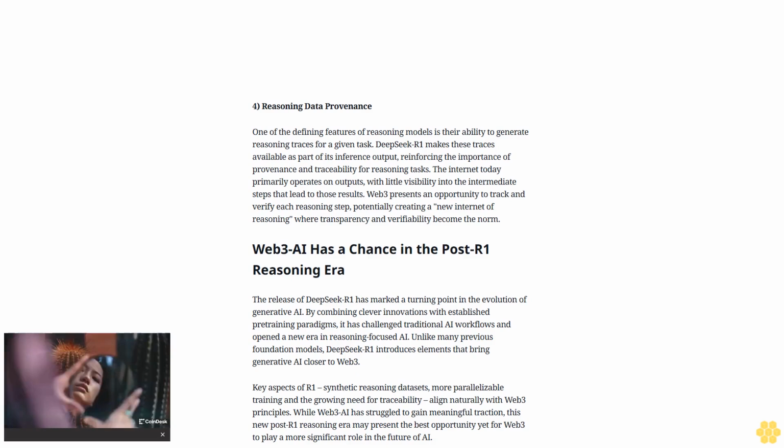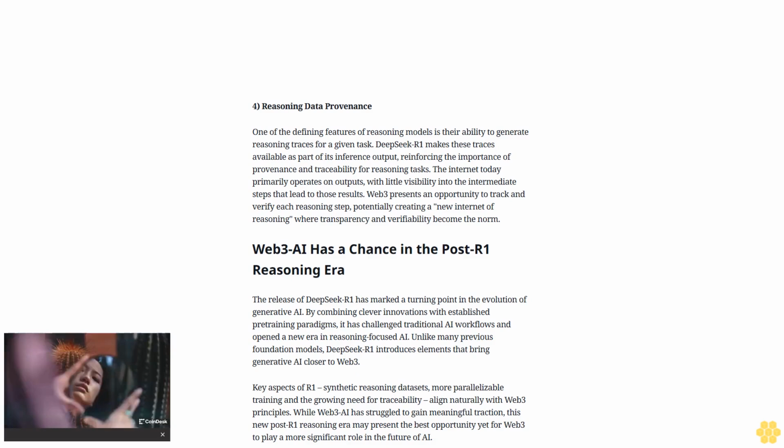This process resulted in another intermediate reasoning model, which was subsequently put through an extensive reinforcement learning phase using a dataset of 600,000 samples, also generated by R1-0. The final outcome of this process was DeepSeek-R1. While I have omitted several technical details of the R1 pre-training process, here are the two main takeaways.